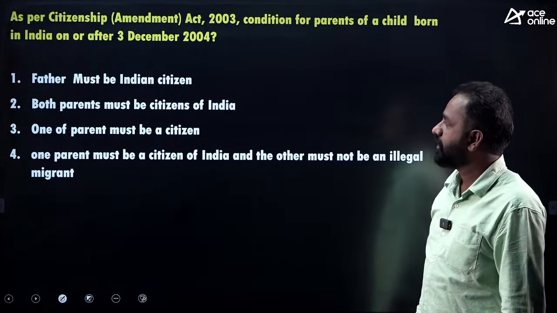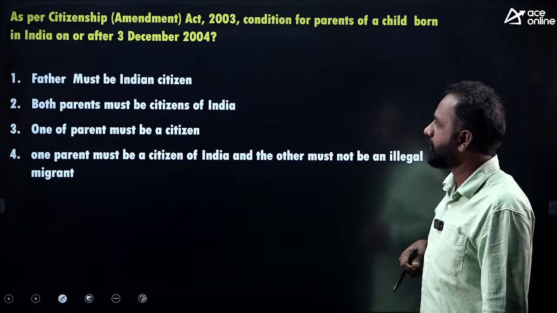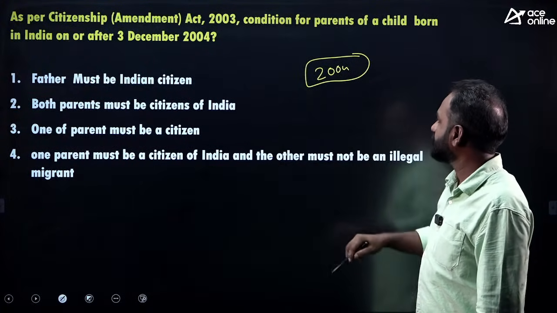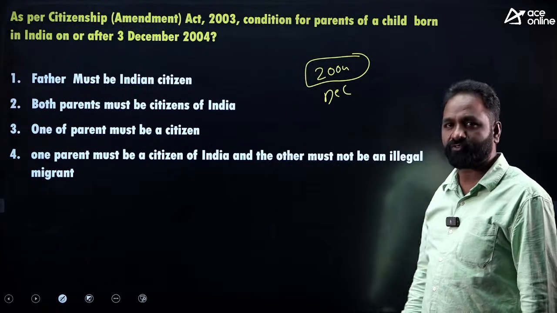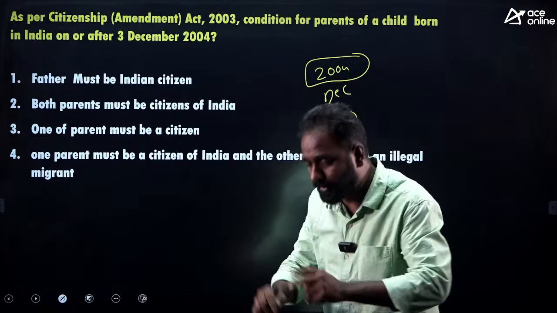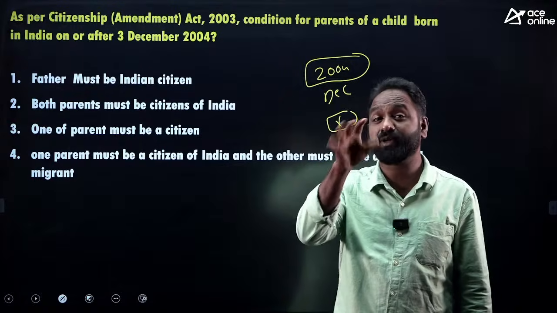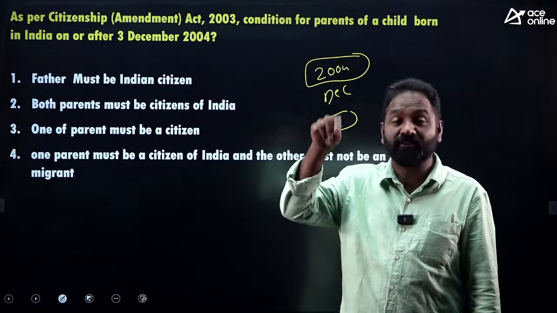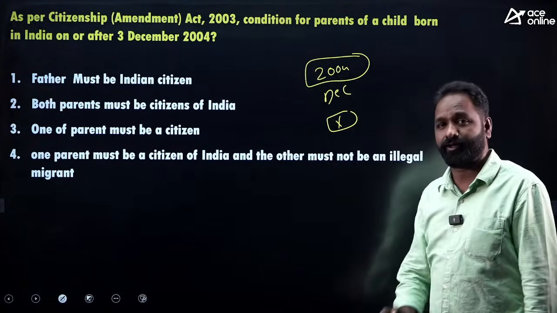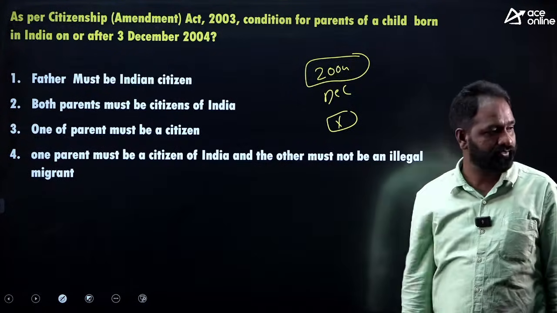As per the Citizenship Amendment Act 2003, what are the conditions for parents of a child born in India after 3/2004? Simply, a child born in India after 2004. If the child is born in India, can he become a citizen automatically? What are the conditions for his parents? Now X is a baby born in India. If X wants to become an Indian citizen, what is the status required of the parents?